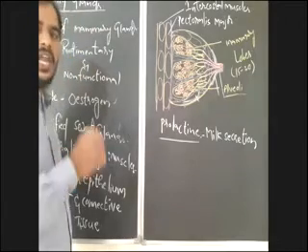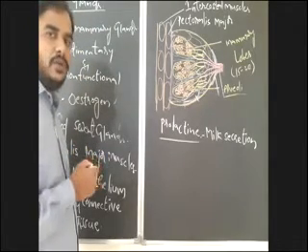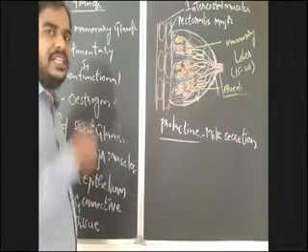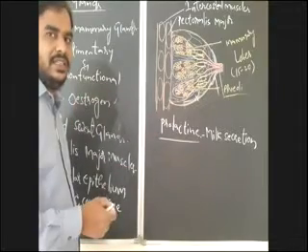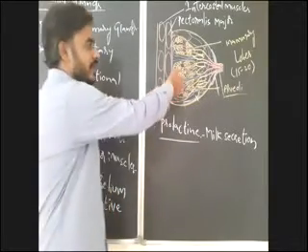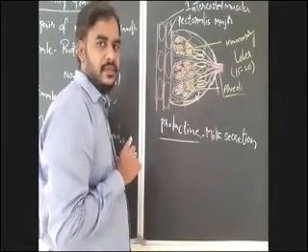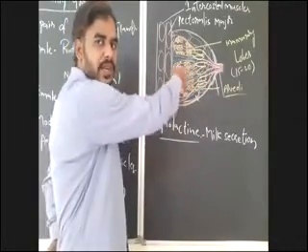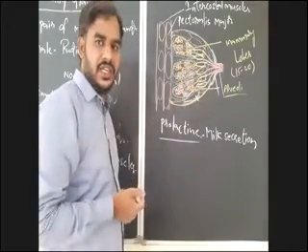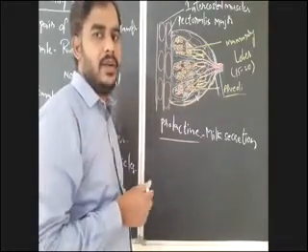But this prolactin is not able to help in the ejection of milk, that is, sending milk out from the alveoli to the exterior. For that, one more hormone is required.